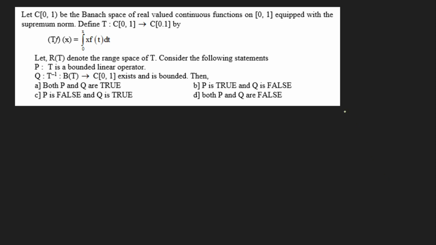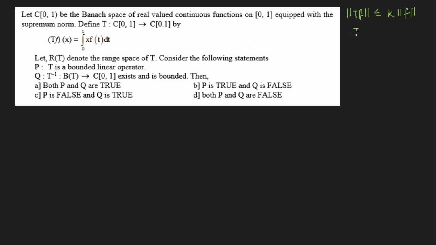First of all, we know that to check boundedness, I have to check that the norm of Tf is less than or equal to K times the norm of f. Then I'll say that T is bounded for all f. If this condition holds, then I'll say that T is bounded. Now, how can I prove T inverse is bounded?